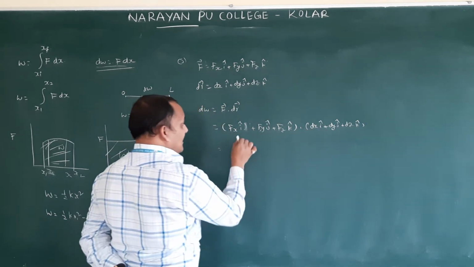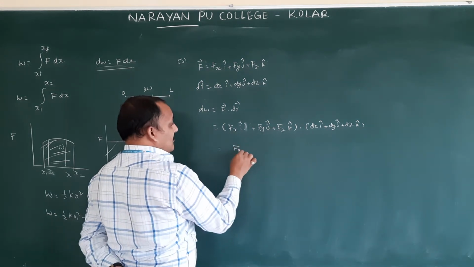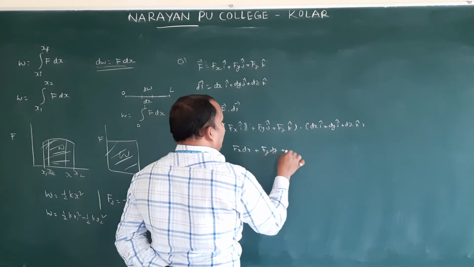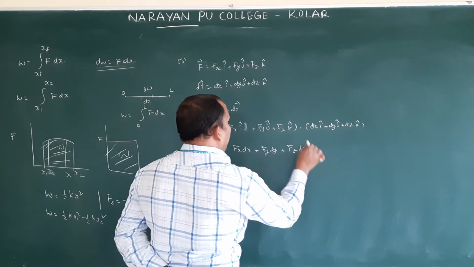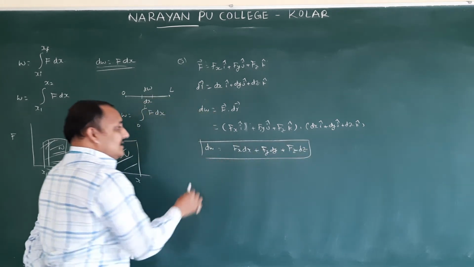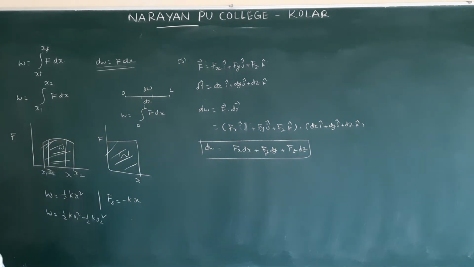Fx into dx, so Fx dx plus Fy dy plus Fz dz. So this is the small amount of work done.